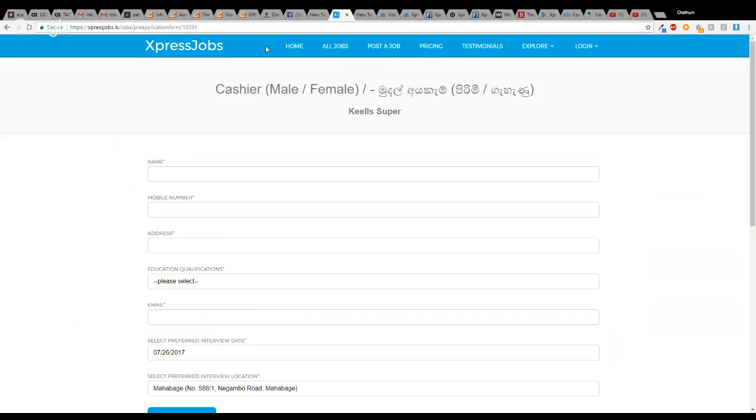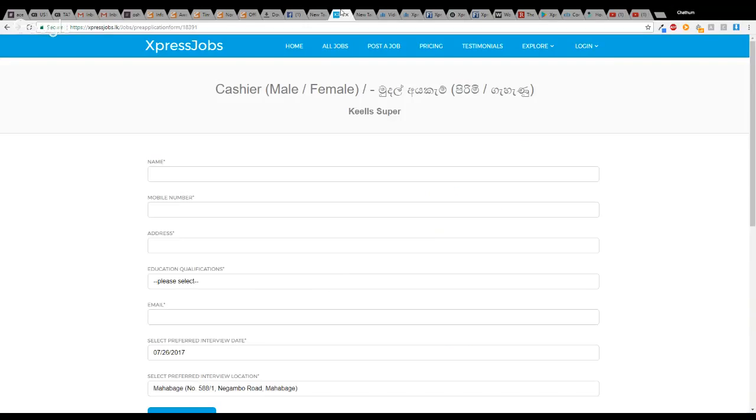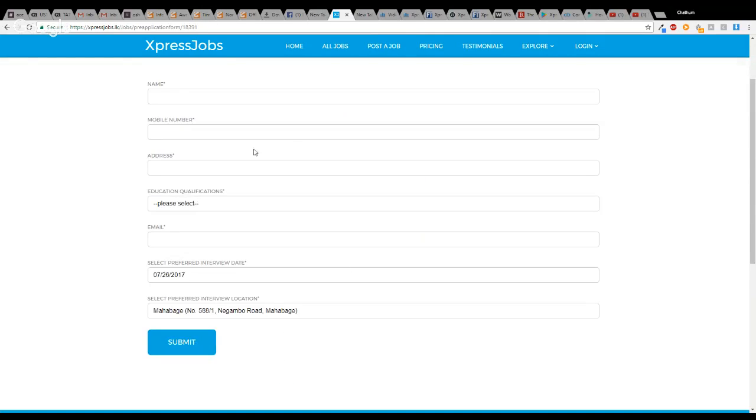They just see the adverts on our Facebook page, just like this, or they come to our website, or they browse through the Android app, and then they simply go through this process, fill the application forms, and then bam, they have an interview. I think that gives a basic idea of what Xpressjobs has to offer in terms of these things.